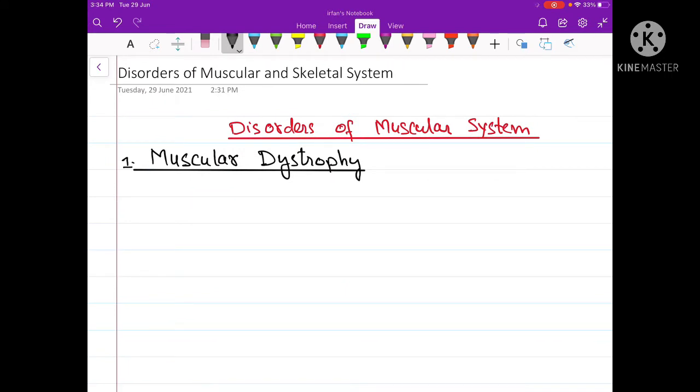In this video, we are going to talk about the disorders of the muscular and skeletal system. So first of all, we will talk about the disorders of the muscular system. In this, we will be discussing three important diseases. The first disease is muscular dystrophy.